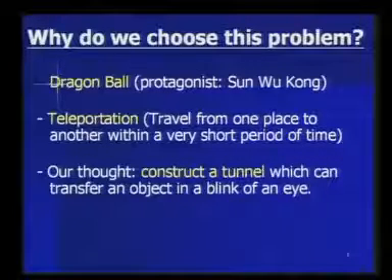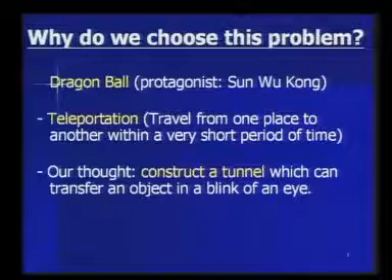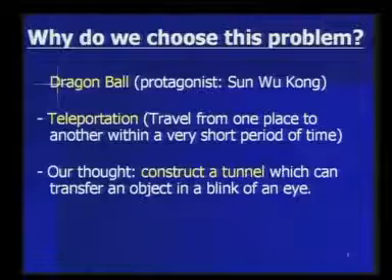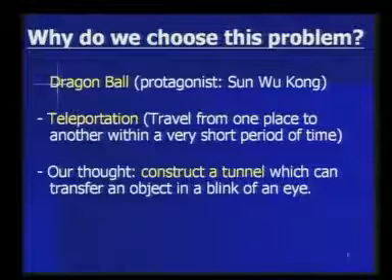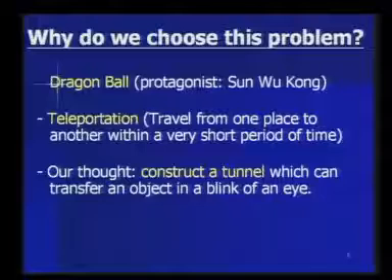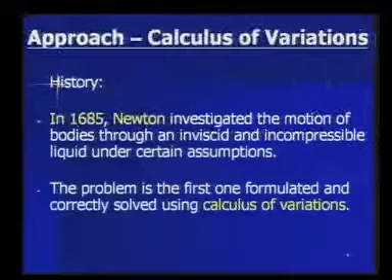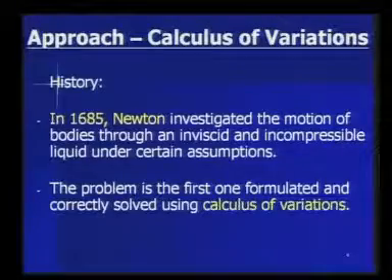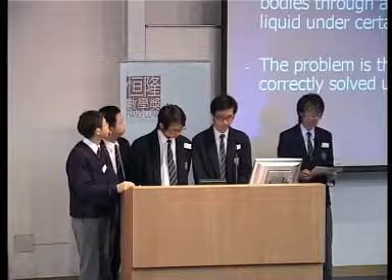Our idea came from a comic which is called Dragon Ball, of which the protagonist is called Tsin. He has a skilled teleportation, allowing him to travel from one place to another within a short time. Therefore, to achieve this, we think that constructing a tunnel is one of the possible methods. Our approach to tackle this problem is the method of calculus of variations. Here is the brief history of this powerful mathematical tool.